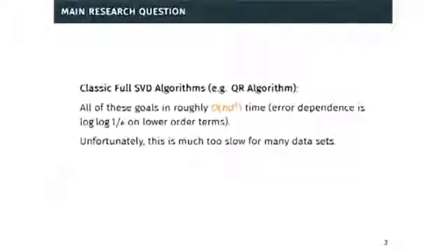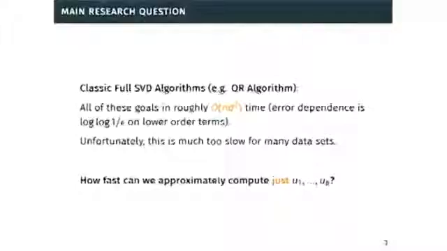We can do this all with classic full SVD algorithms, like the QR algorithm. These types of algorithms run in nd² time. They have super good dependence on error, so things like log(1/epsilon) error rate. But unfortunately, nd² can be prohibitively expensive for large matrices. So the question is, can we do something better?